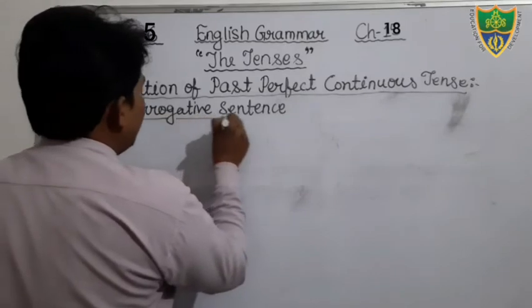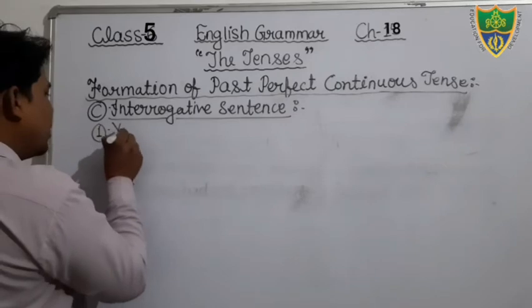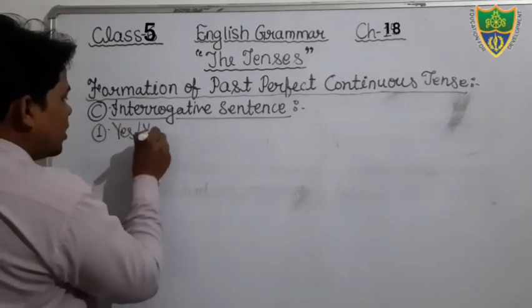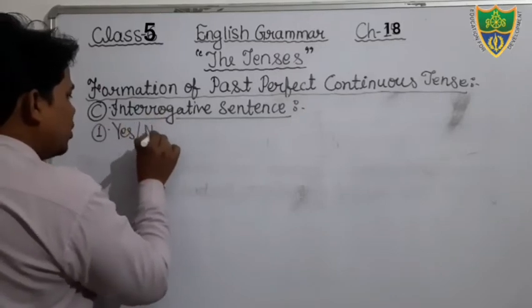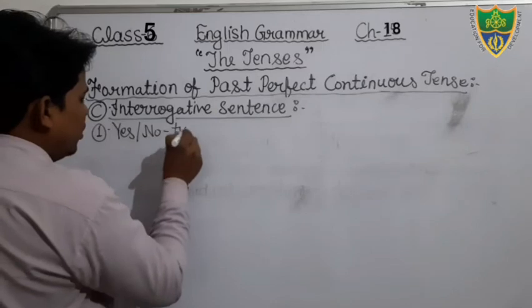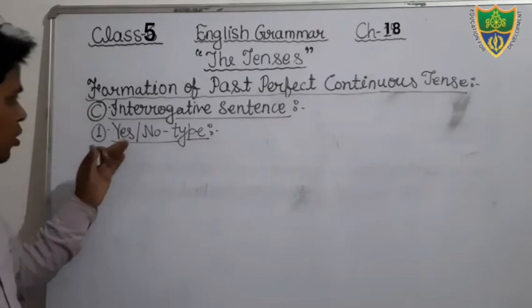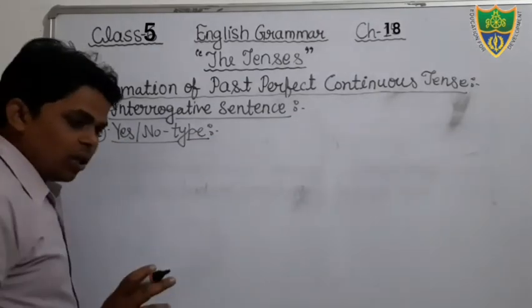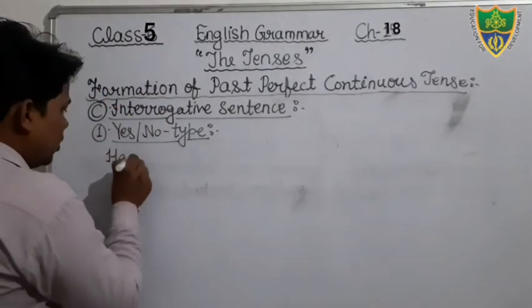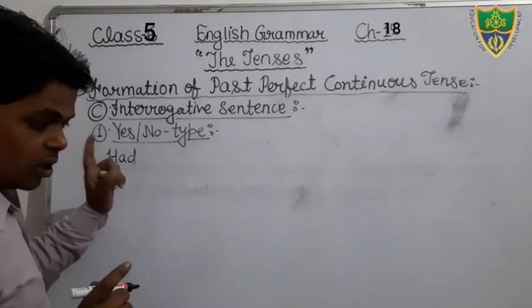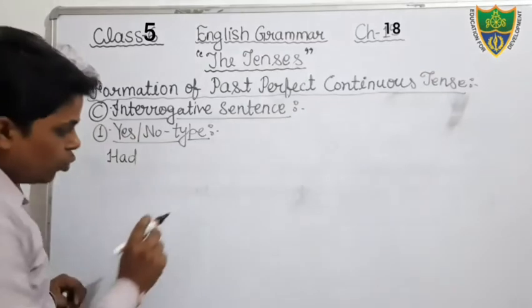Okay, and in interrogative I have told you there are two types of interrogative. Okay, first SNO type, that start with the helping verb and its answer can be given in one word, yes or no, and at the end of the sentence we will use the interrogative word, interrogative sign, interrogative mark. Okay, just see, this is your SNO type sentence, and it always start with the helping verb. So what is our helping verb? Had been.